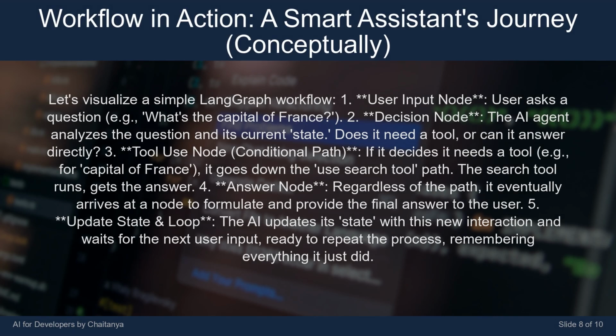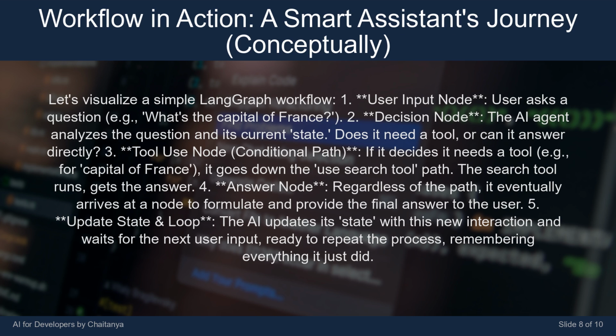Let's visualize a simple LangGraph workflow. 1. User input node. User asks a question, e.g., "What's the capital of France?" 2. Decision node. The AI agent analyzes the question and its current state. Does it need a tool? Or can it answer directly? 3. Tool use node. Conditional path. If it decides it needs a tool, e.g., for capital of France, it goes down the use search tool path. The search tool runs, gets the answer.